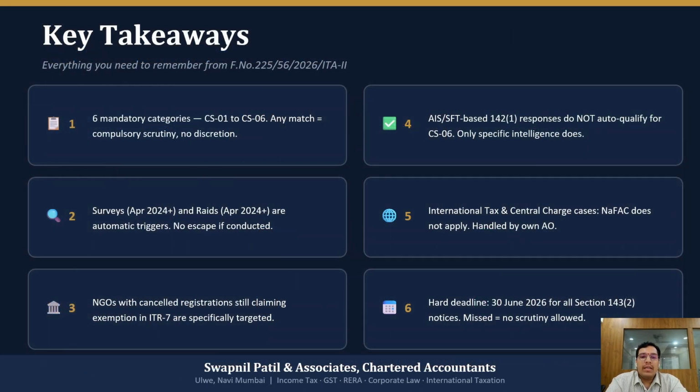To summarize, CBDT has prescribed 6 compulsory scrutiny categories: survey, search, reassessment, cancelled NGO registrations, recurring additions, and tax evasion intelligence are the major triggers. International tax and central charge cases remain outside NaFAC. And most importantly, 30th June 2026 is the crucial deadline for Section 143(2) notices.